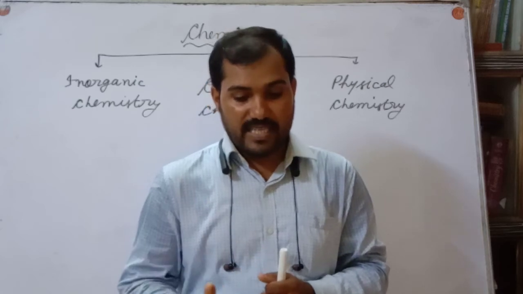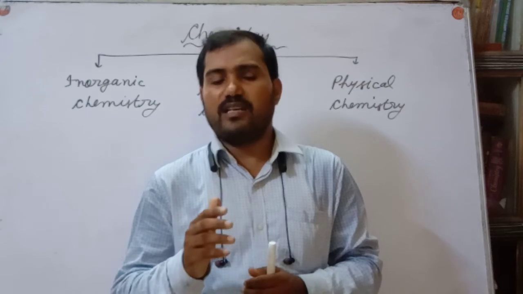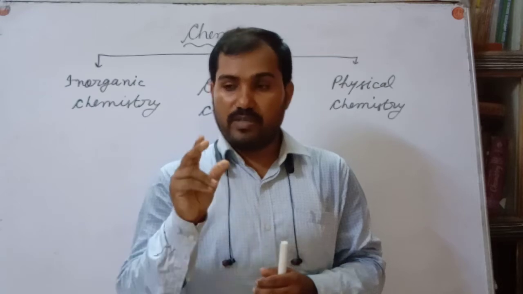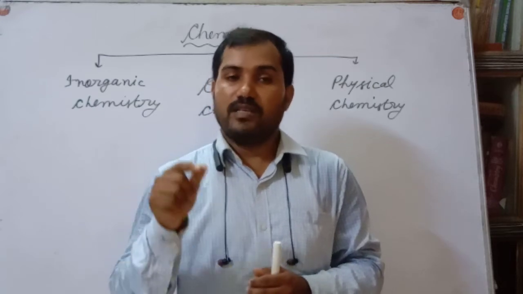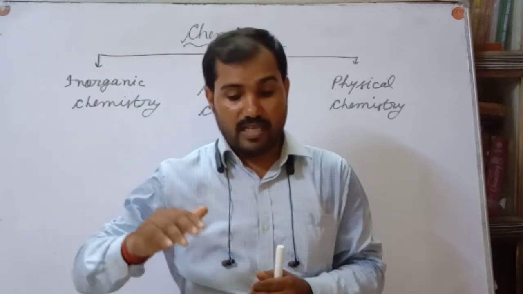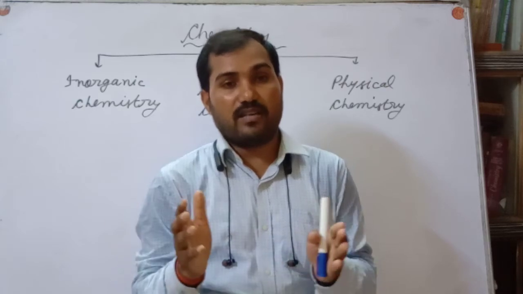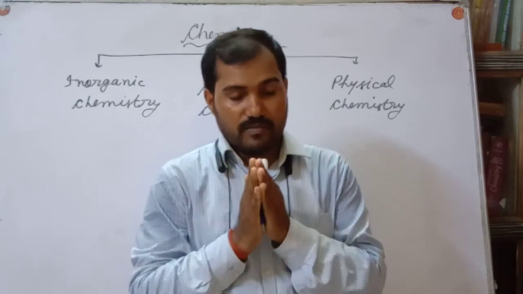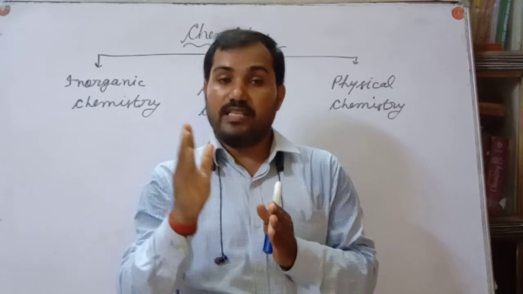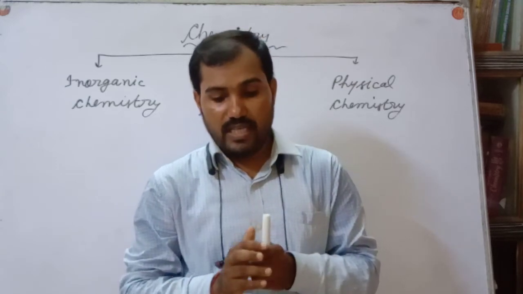For example, ascorbic acid, benzoic acid, hydrogen peroxide, these all come under food preservatives, as well as a mixture of nitrogen and helium. And if we discuss traditional methods of food preservation, then salt, sugar, and dehydration of the food material come under the traditional methods.